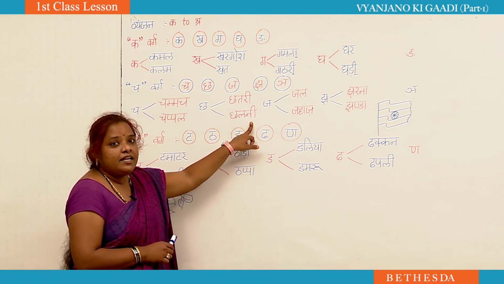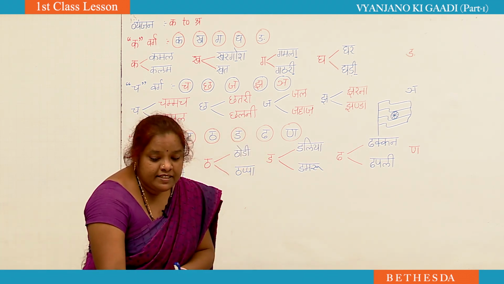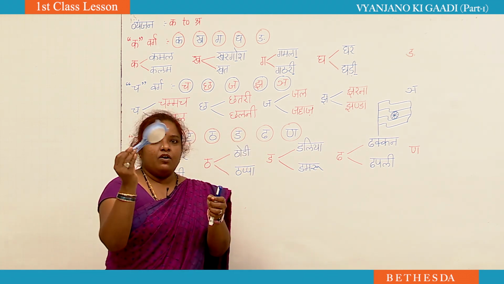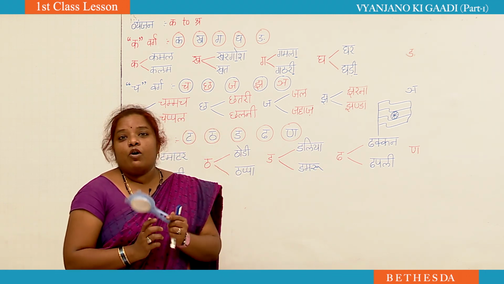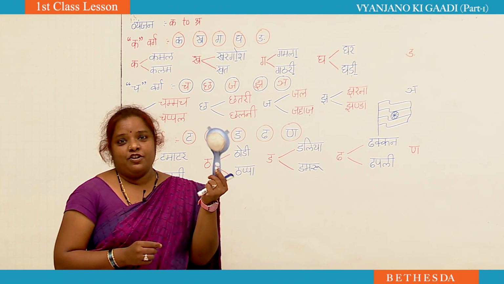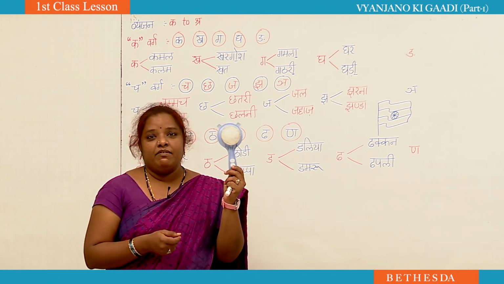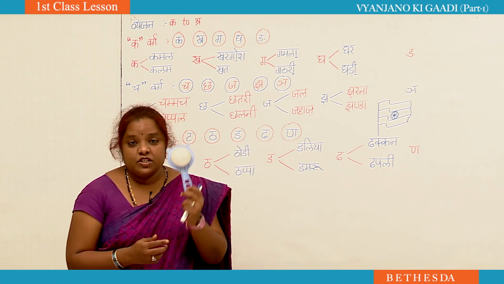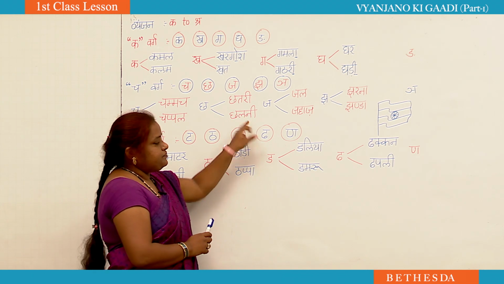What is this word? Cha se chalni. Chalni means a sieve. You can see this in your home. Whenever you are filtering some coffee or tea, your mummy will use this. So cha se chalni means a sieve.